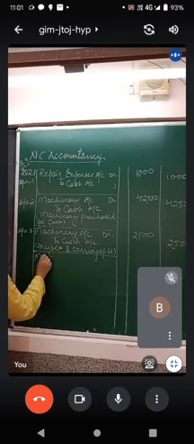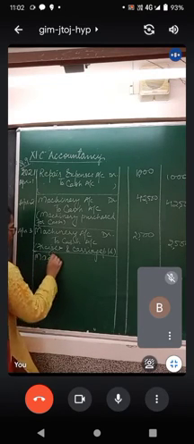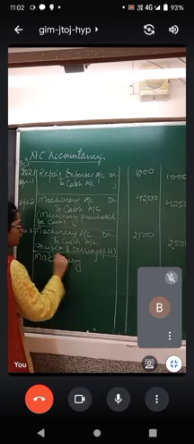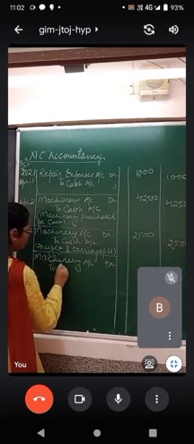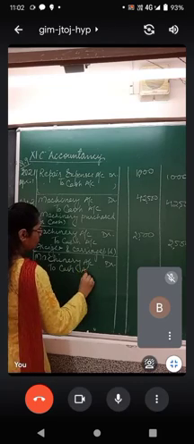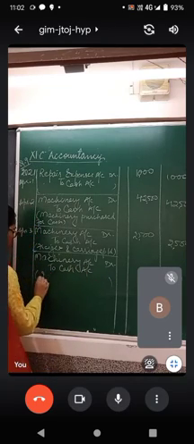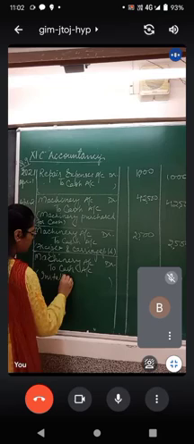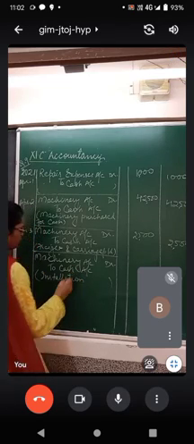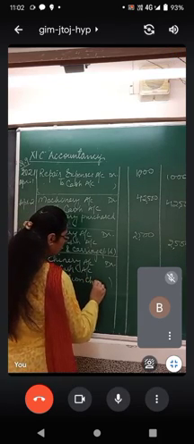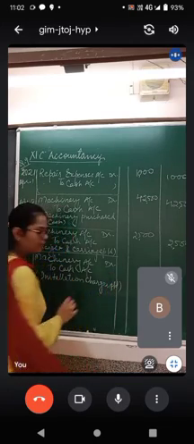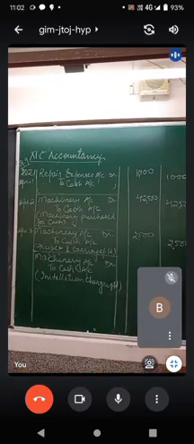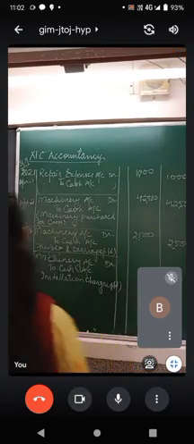Again, machinery account debit to cash account. Installation charges paid. How much is the amount? The amount is rupees 5,000.